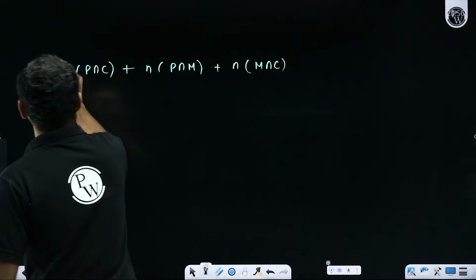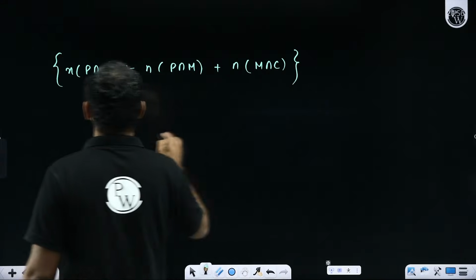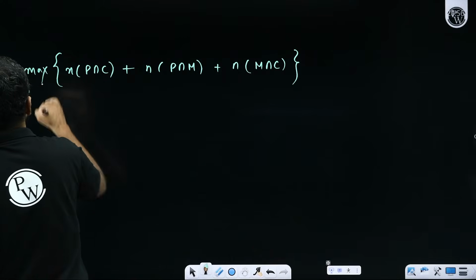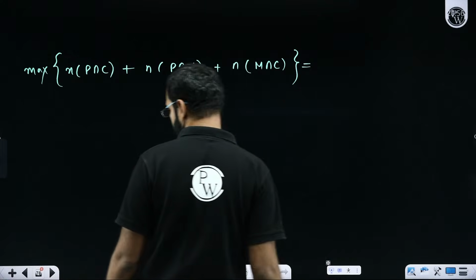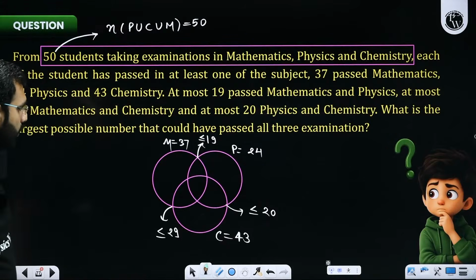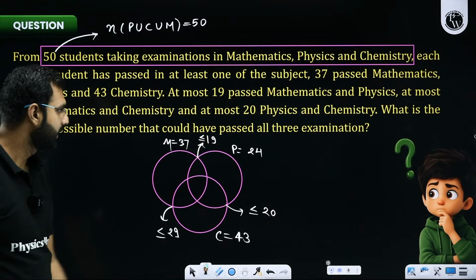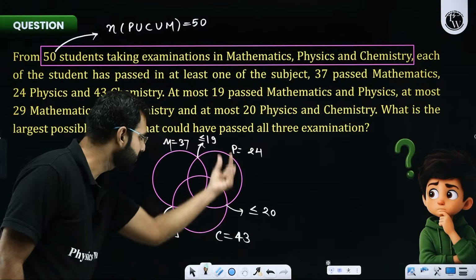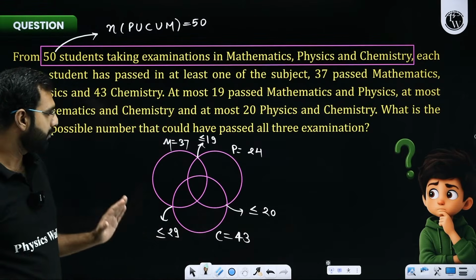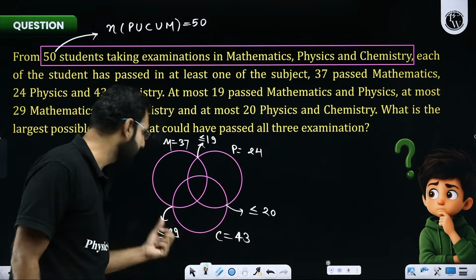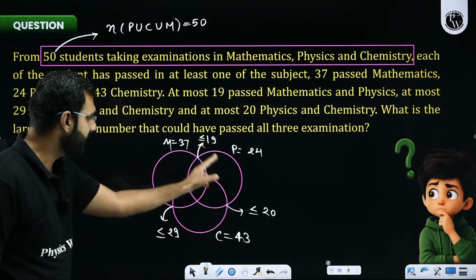Sir, you cannot figure out this data, but what you can figure out is the maximum value of this data. Why? Because here, the number of people who passed maths and physics are 19. The number of people maximum who passed physics and chemistry are 20. The number of maximum people who passed maths and chemistry are 29. So 29 plus 19 plus 20.